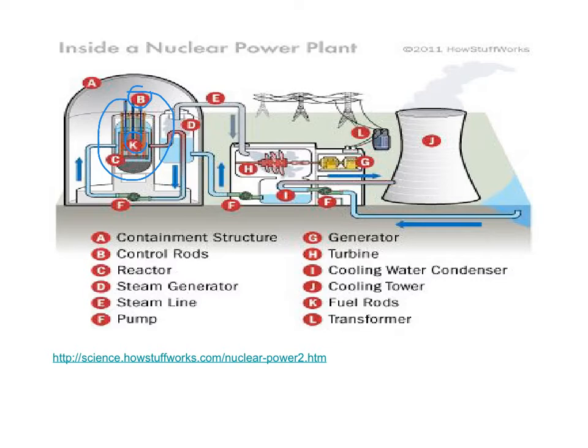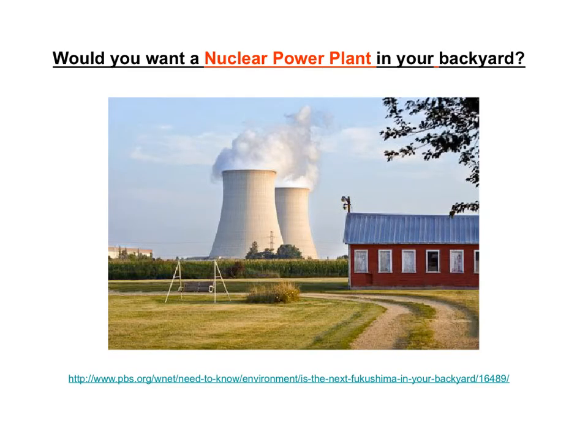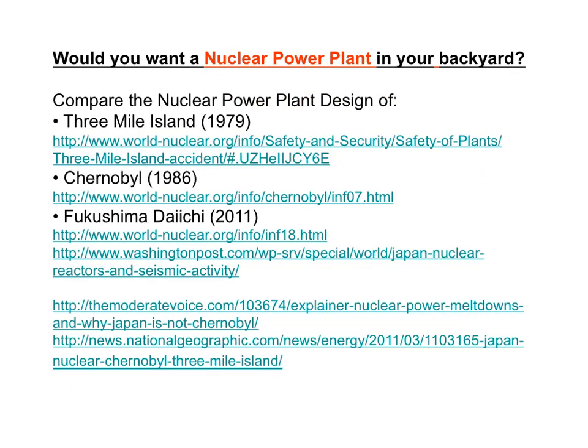So the fission reaction produces energy which heats up water. The water turns into steam. That steam then will spin turbines, which produces electricity. New materials are being developed to prevent corrosion and radiation damage in nuclear power plants. But really, would you want a nuclear power plant in your backyard? There's been 3 nuclear power plant accidents. You can compare the design of each nuclear power plant to answer this question.